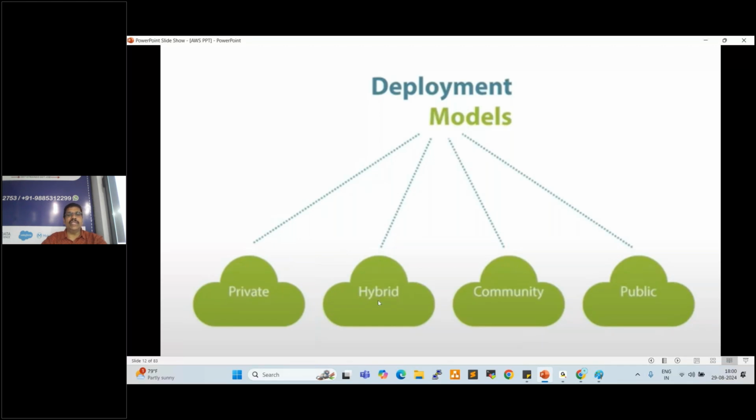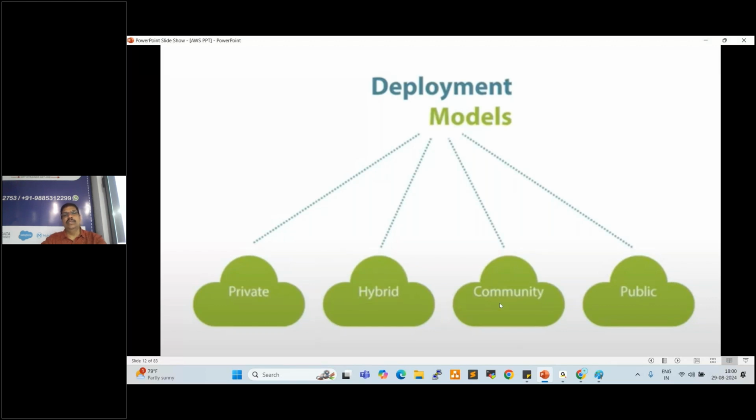Next one is hybrid cloud. What is hybrid cloud? Hybrid model. Currently, people are going to the office for 2 or 3 days and working from home on other days, which is a hybrid model. In deployment models, the hybrid model is a combination of private and public cloud.